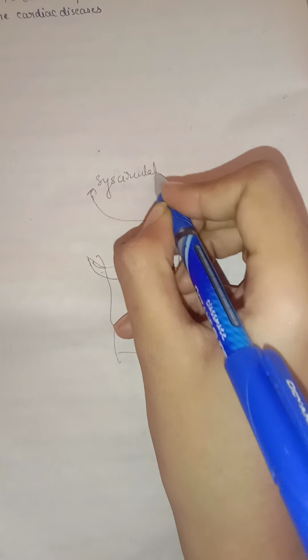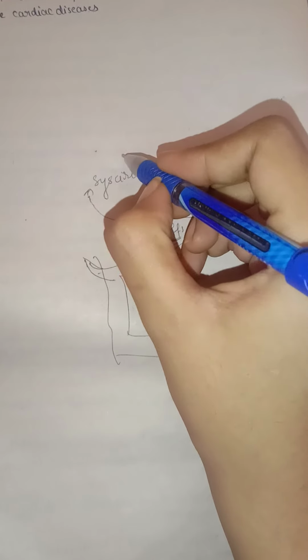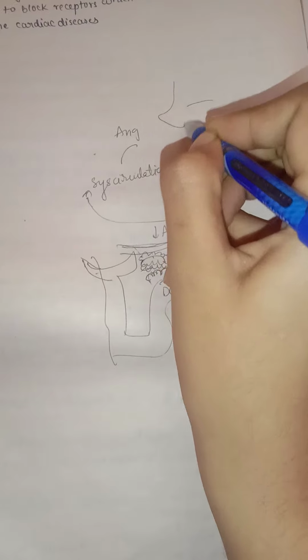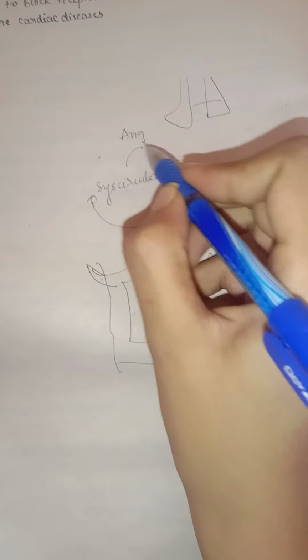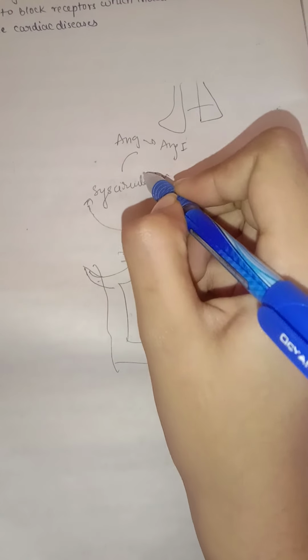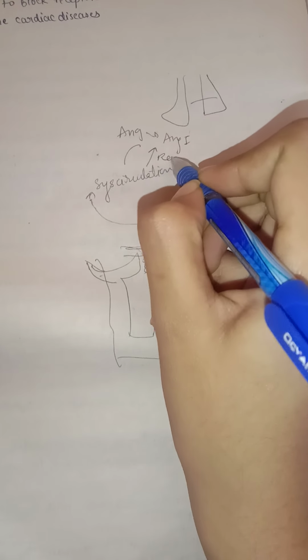In the systemic circulation, it reaches near the lung. Angiotensinogen is converted into angiotensin 1 by means of renin.